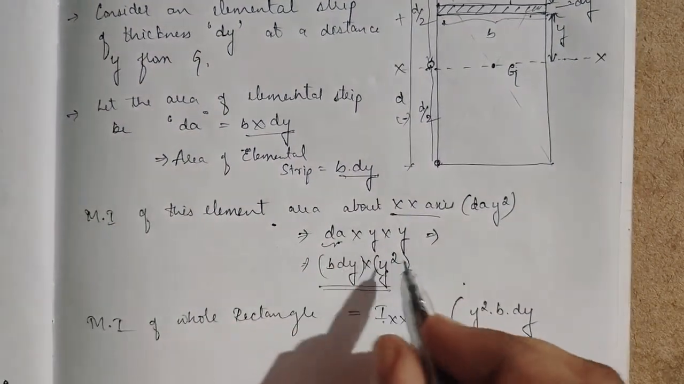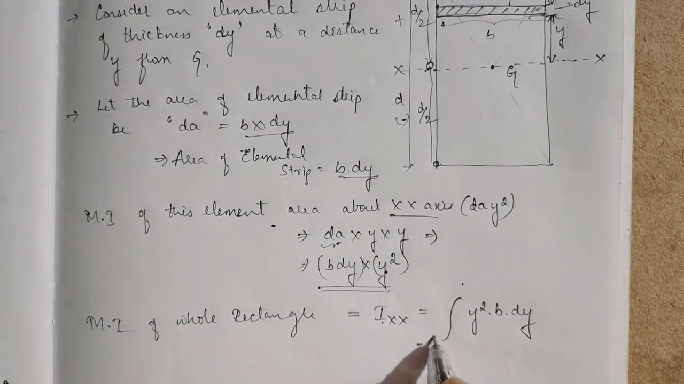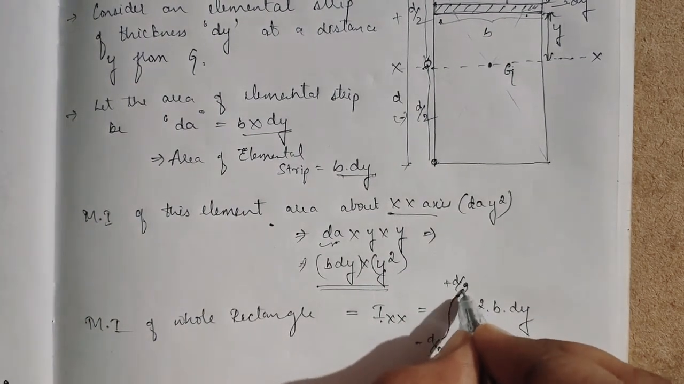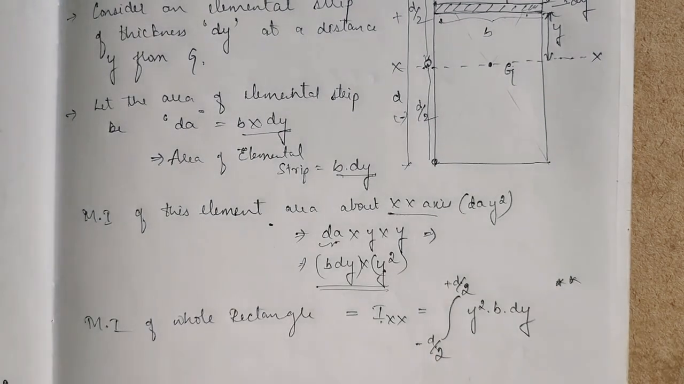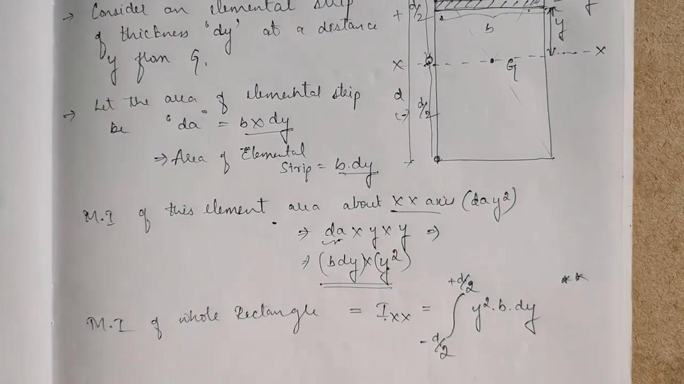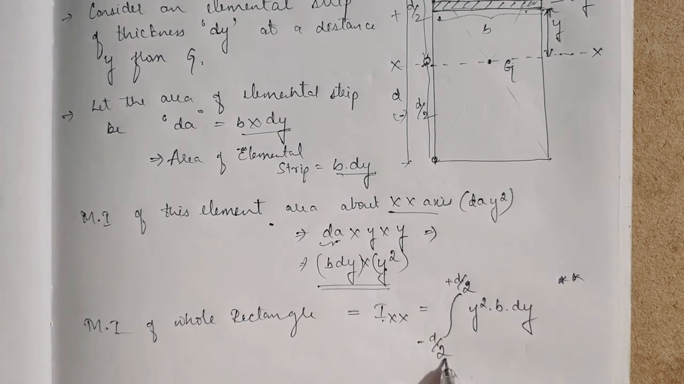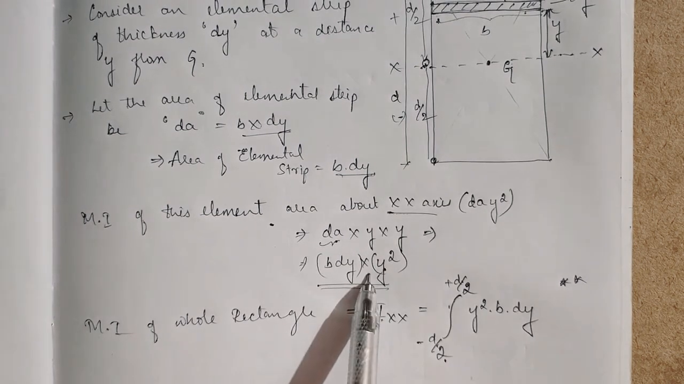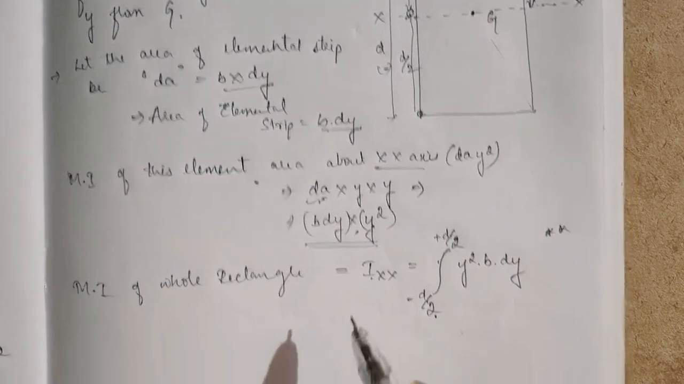So what will it become? It is nothing but minus d by 2 to plus d by 2. This is the key point you have to remember. For a rectangle we have to take the integral from minus d by 2 to plus d by 2 of y square into b dy.